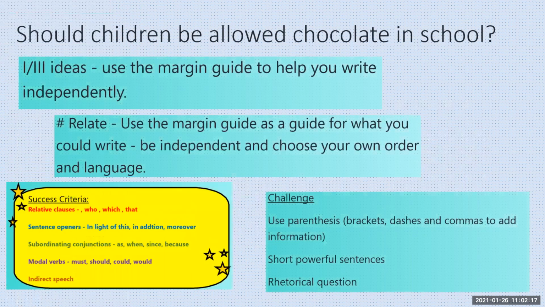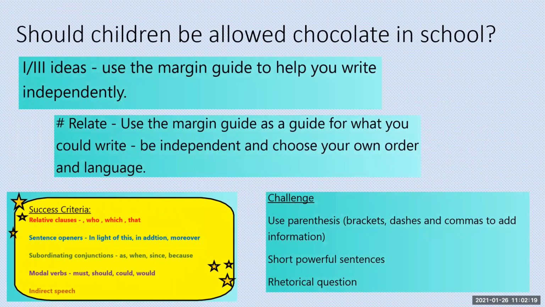So now it's over to you. You are going to be writing an agreement paragraph, but you are going to be answering the question, should children be allowed chocolate in school? Now, last week, you wrote out some ideas for and against should children be allowed chocolate in school. Use those to help you. Remember today, you are just writing one paragraph, and it is the paragraph where you are agreeing that children should be allowed chocolate in school.